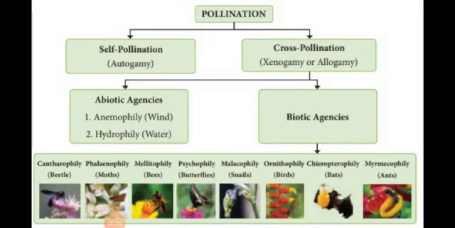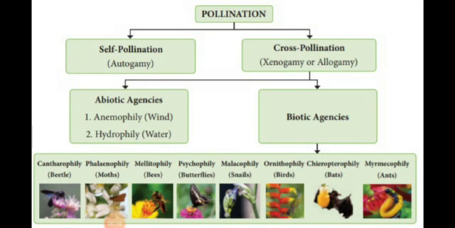We are going to see pollination and its types. Pollination has two types: one is self-pollination and the other is cross-pollination. We have already seen this in sexual reproduction, and in detail we are going to see it today.